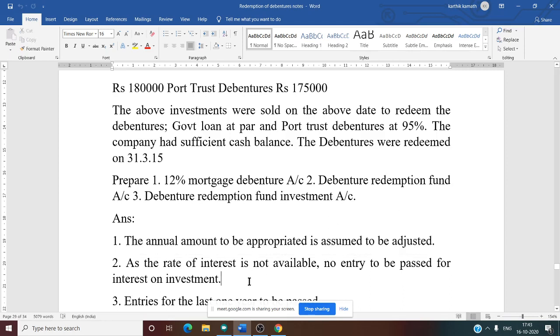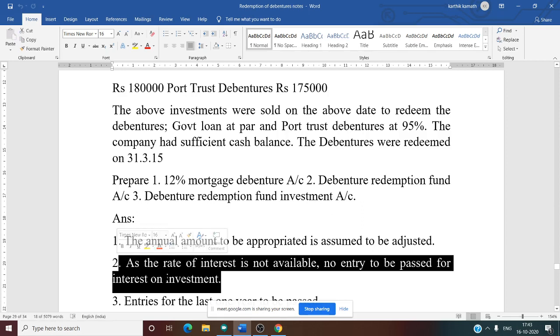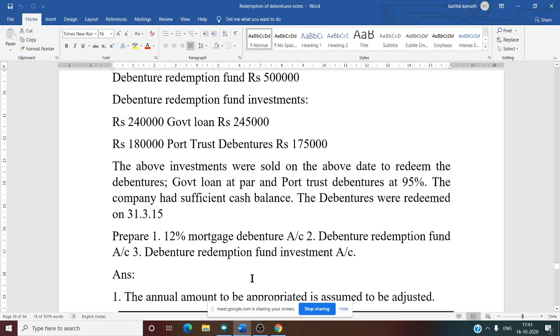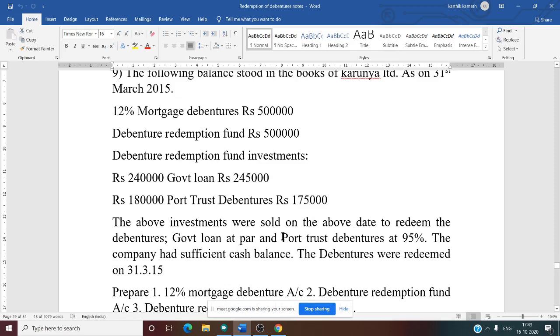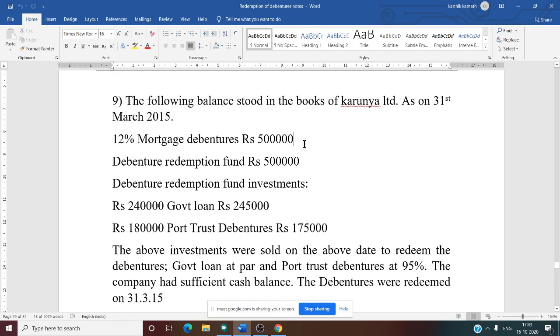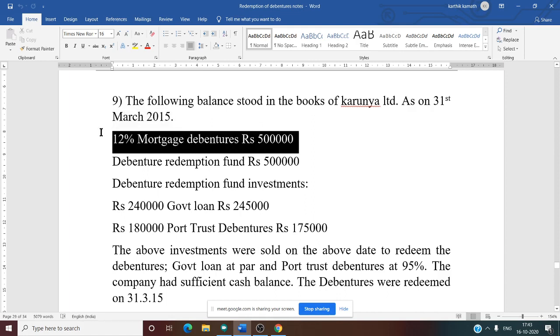Okay, next one. As the rate of interest is not available, no entry is to be passed for interest on investment. Have you observed whether the rate of interest is given in this question? That is also not given. The 12% on the mortgage debenture is not an interest on investment rate.